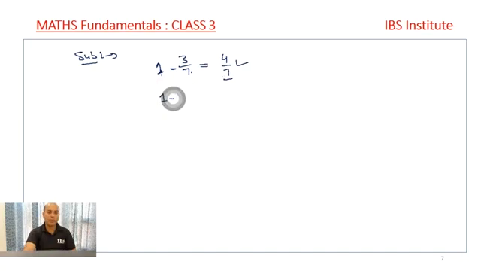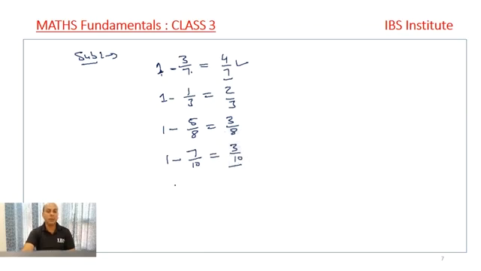If I have 1 minus 1 by 3, what does it mean? Out of 3, 1 part is removed. We are left with 2 by 3. 1 minus 5 by 8, what do we get? We get 3 by 8. Good, right? If I have 1 minus 7 by 10, I write 3 by 10. If I have 1 minus 9 by 13, I straight away write 4 by 13. Very simple. Out of 13, 9 parts are subtracted, 9 parts are gone. But how much is left? We are left with 4 by 13, right?